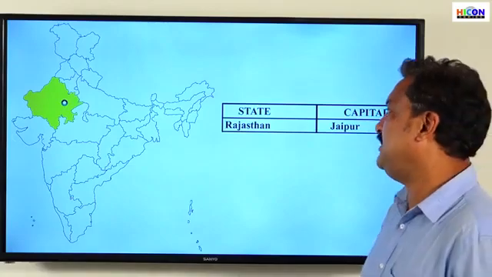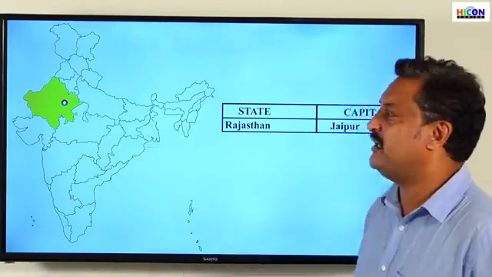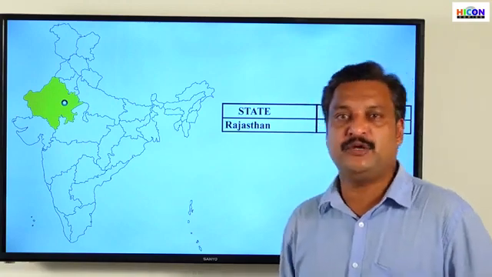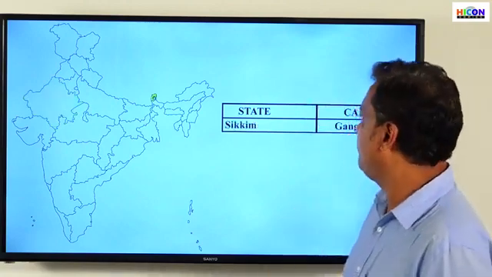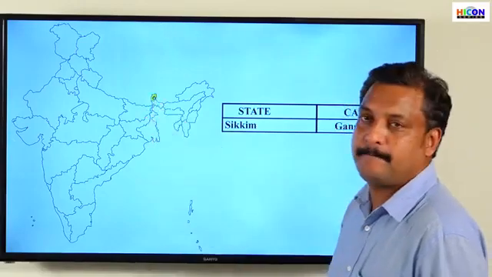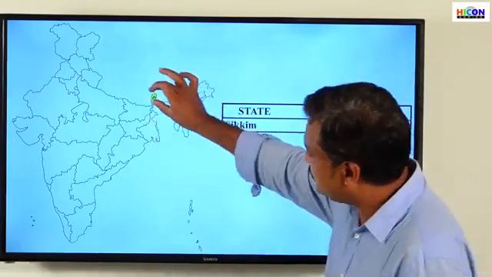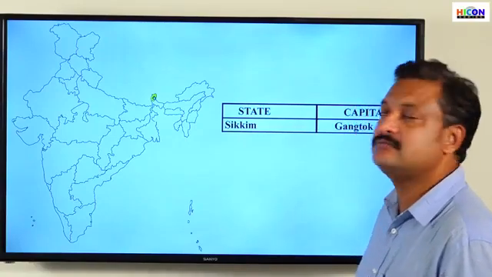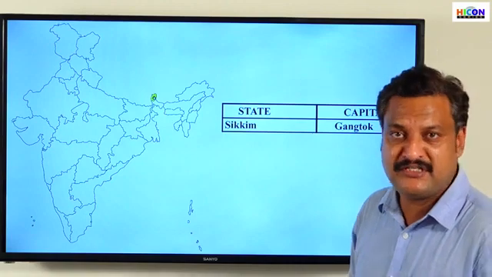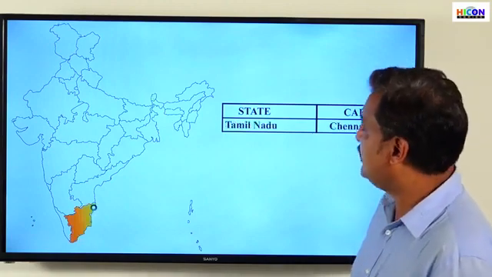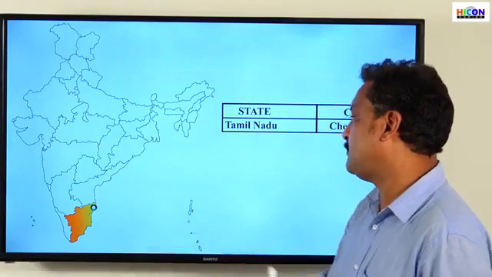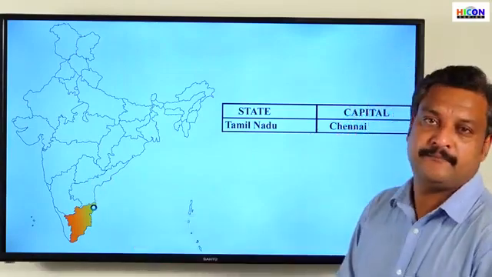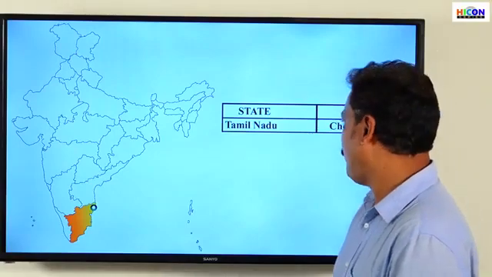One of the biggest states in India. Rajasthan, the capital is Jaipur. The next one, Sikkim. Another smaller state in India, very small. Sikkim. The capital is Gangtok. The next one, Tamil Nadu. The capital of Tamil Nadu is Chennai.